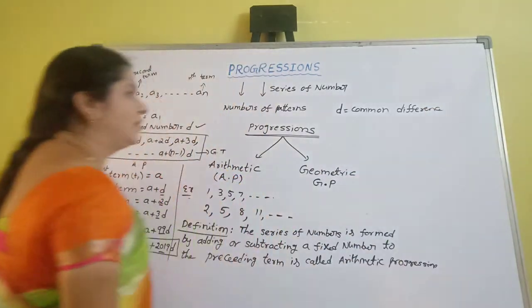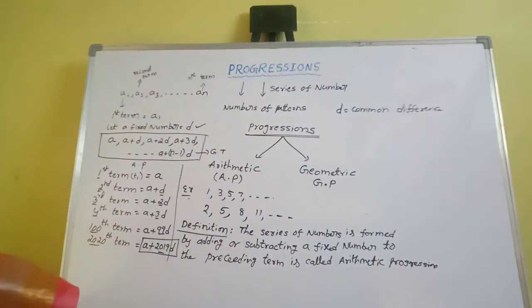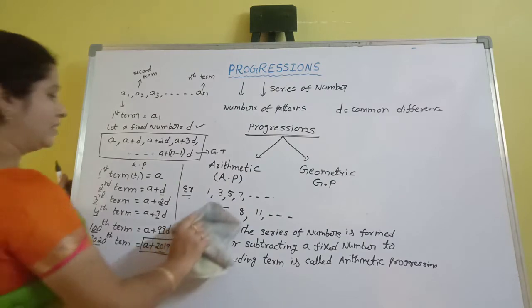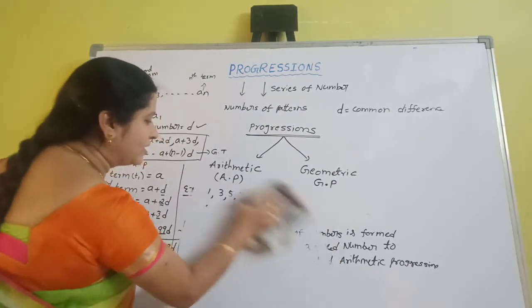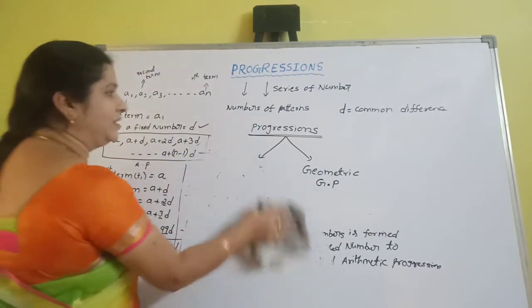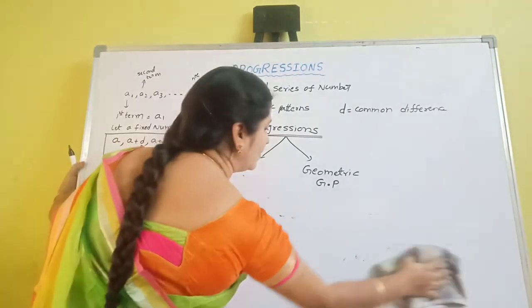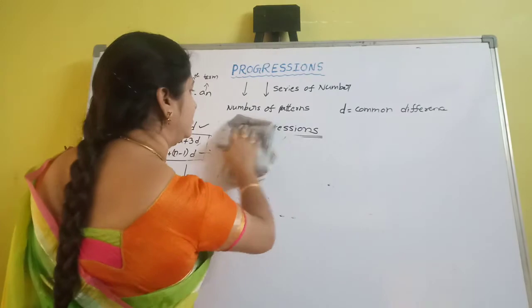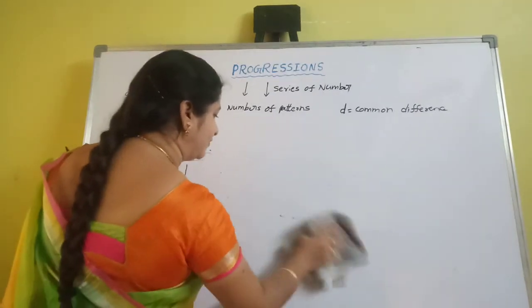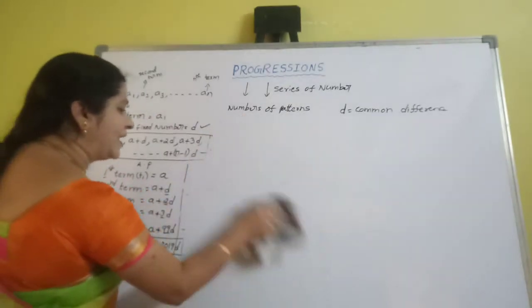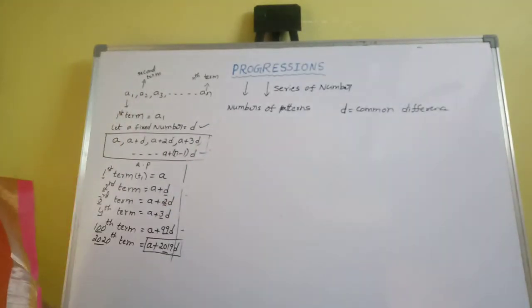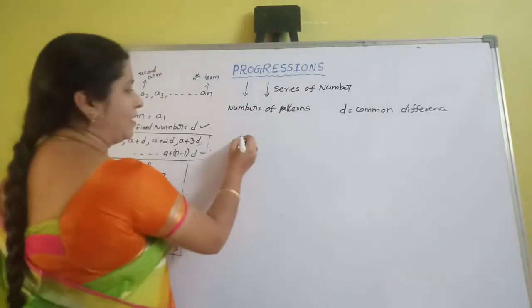D is called a constant number. Here we are taking a constant number D. So what is the definition of D? Common difference. Common difference means it is the subtraction of two numbers. Difference means it is a subtraction of two numbers.